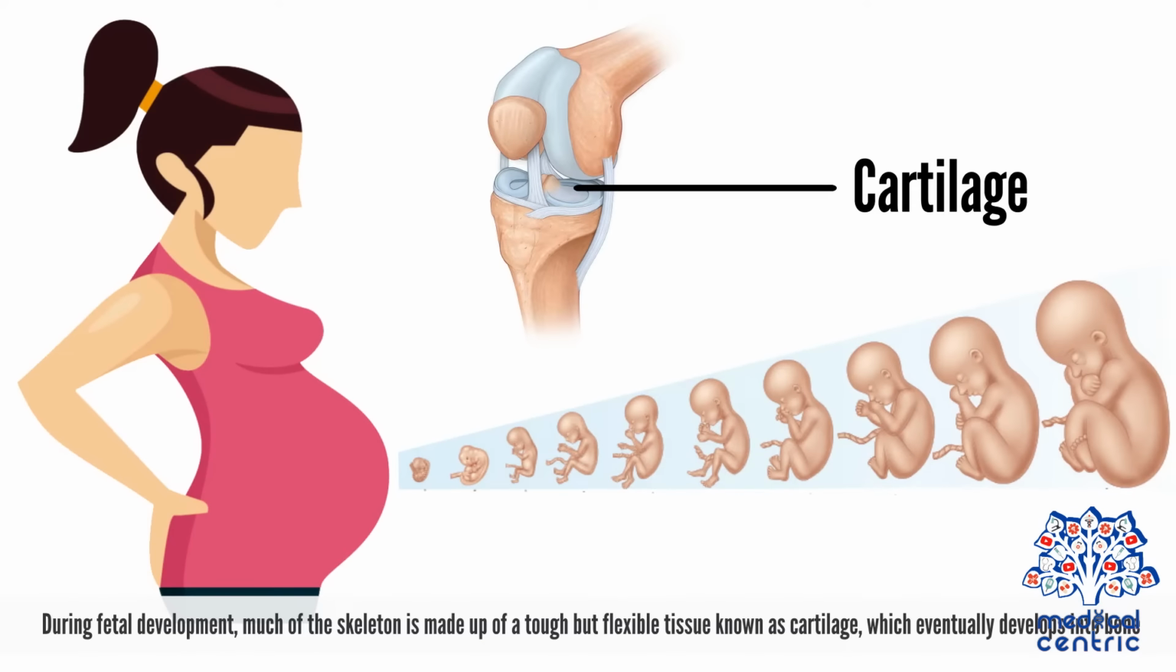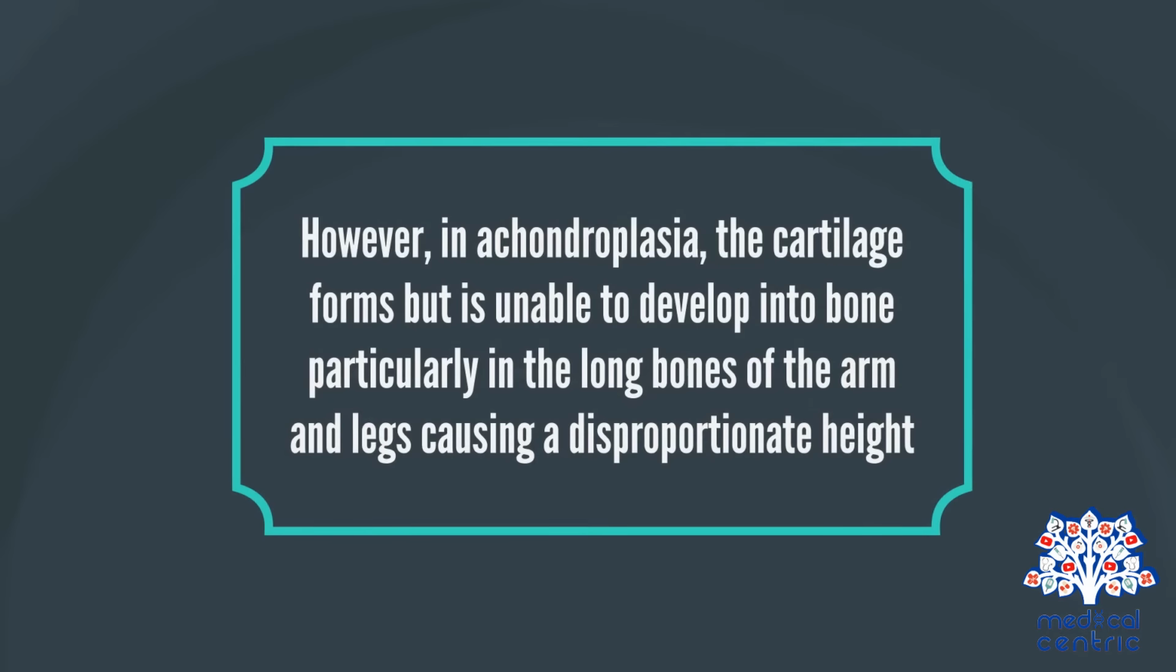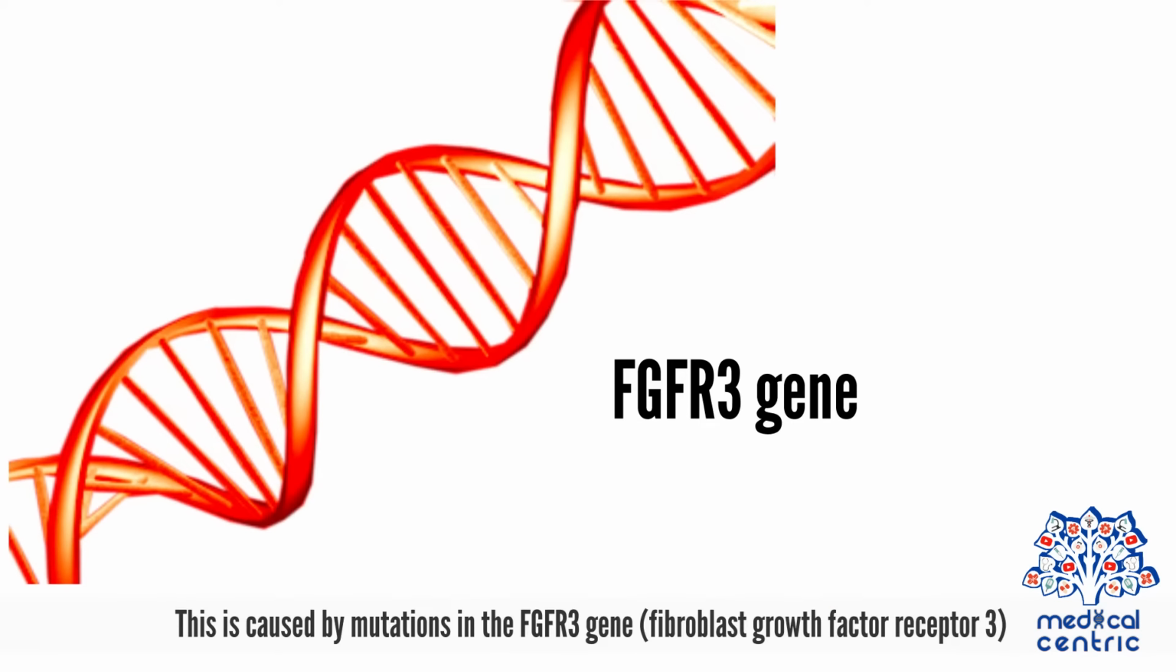Causes. During fetal development, much of the skeleton is made up of a tough but flexible tissue known as cartilage, which eventually develops into bone. However, in achondroplasia, the cartilage forms but is unable to develop into bone, particularly in the long bones of the arms and legs, causing a disproportionate height. This is caused by mutations in the FGFR3 gene, fibroblast growth factor receptor 3.